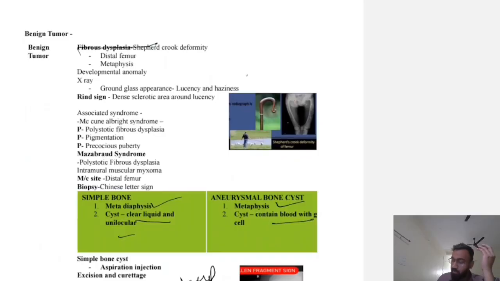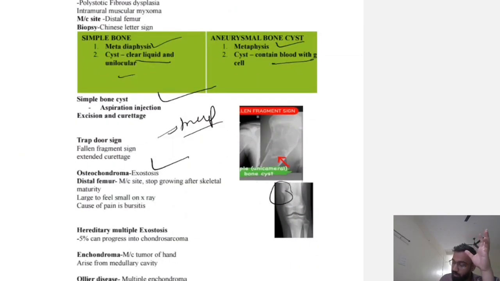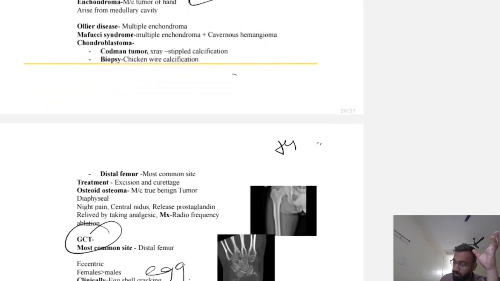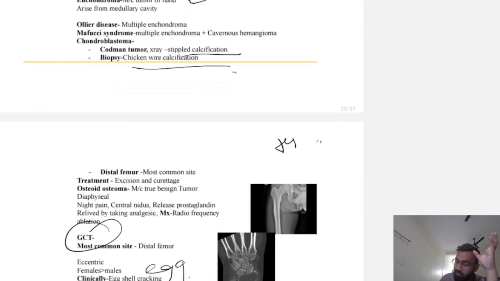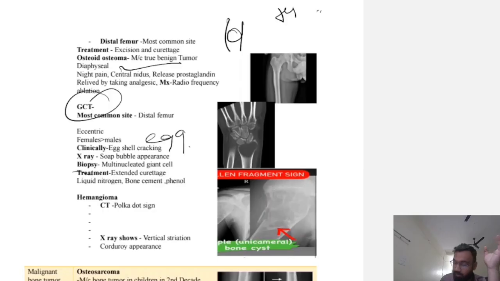Fibrous dysplasia, you will find the shepherd's crook deformity. Simple bone cyst, trapdoor sign. Osteochondroma, origin in the distal femur, large to feel, small on X-rays. Enchondroma, tumor of phalanges, small bones. Chondroblastoma, stippled calcification, chicken wire calcification. Osteoid osteoma, diaphyseal origin, pain relieved by NSAIDs.